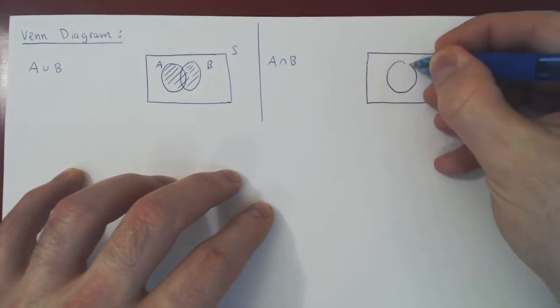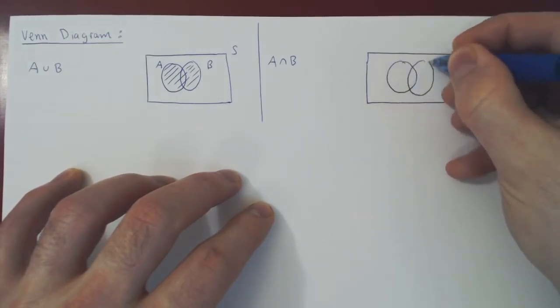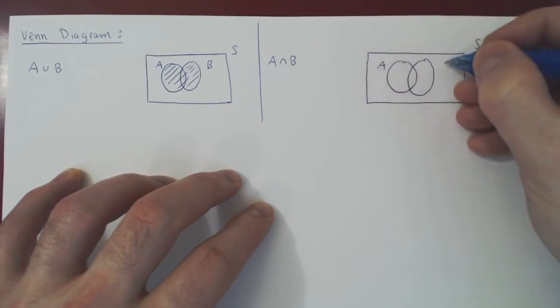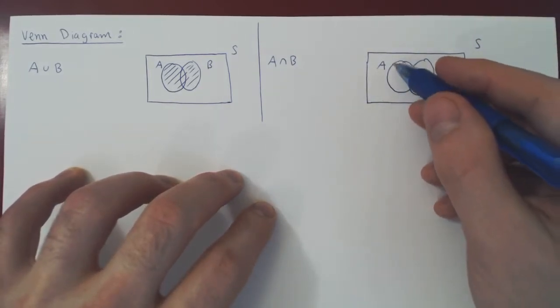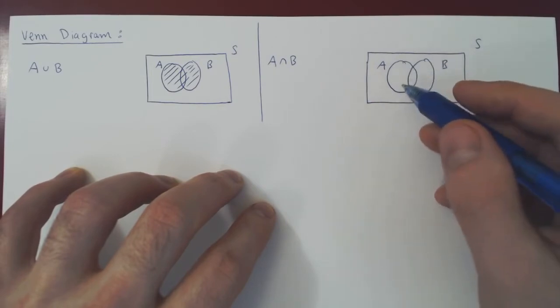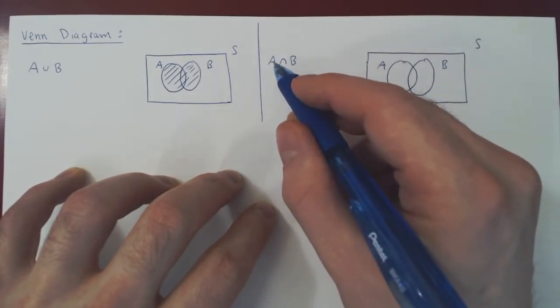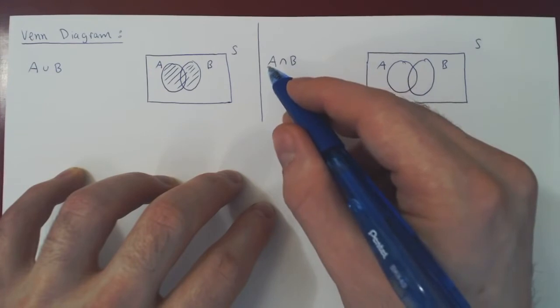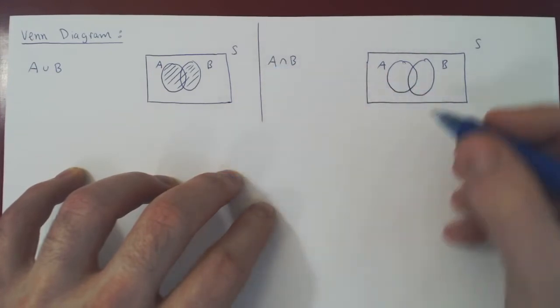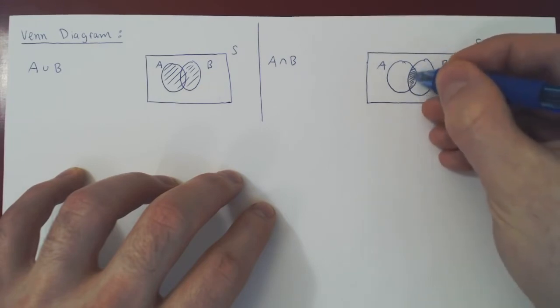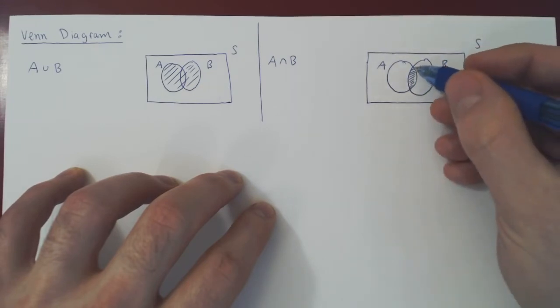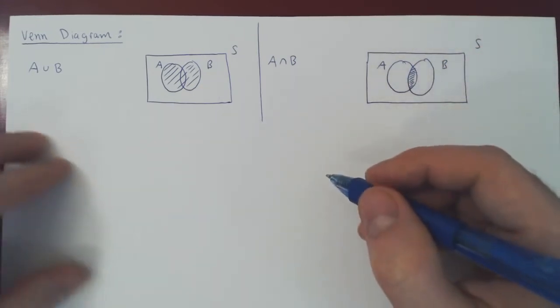Region A set A, region B set B. Now the intersection is obviously quite different, right? We don't dump all in A and all in B together. We only take the elements that are common to both A and B. That is the overlap between A and B. So it is this region right here. And this is A intersect B, the region common to both A and B.